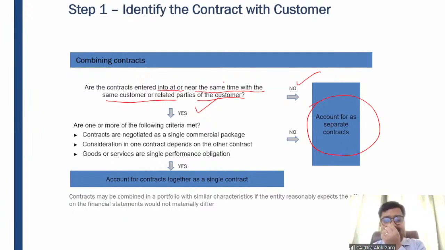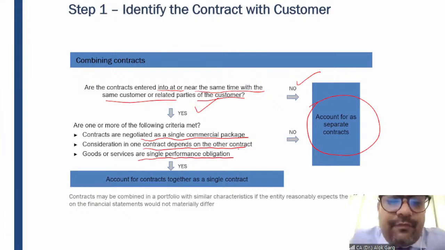So guys, the condition says that when these two contracts will be combined as a single contract, the contracts are negotiated as a single commercial package. Consideration in one contract depends on the other contract. Goods or services are a single performance obligation.